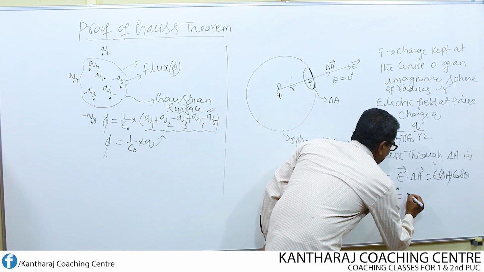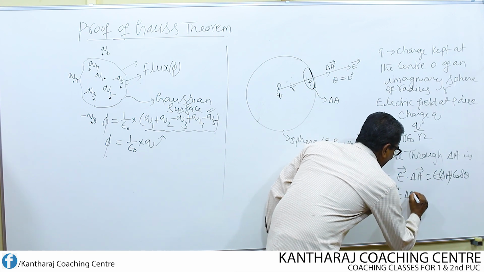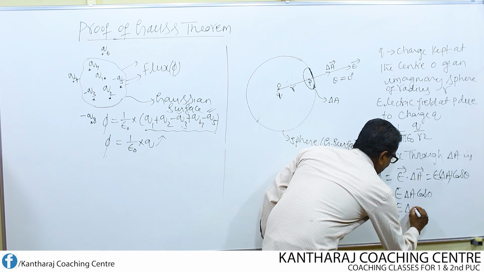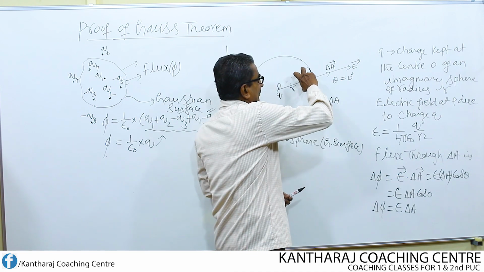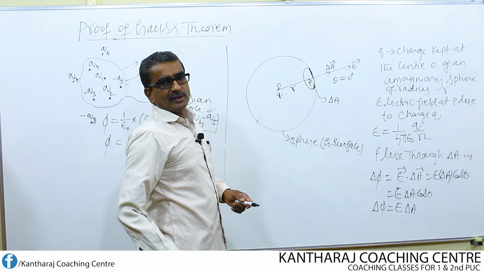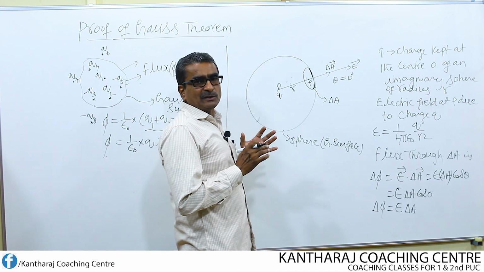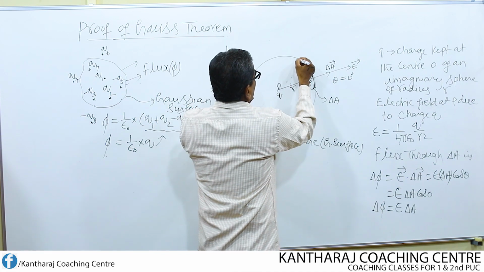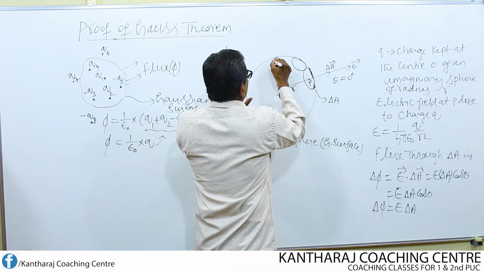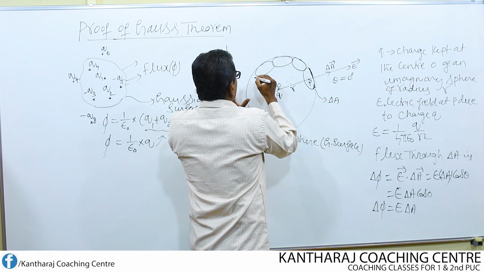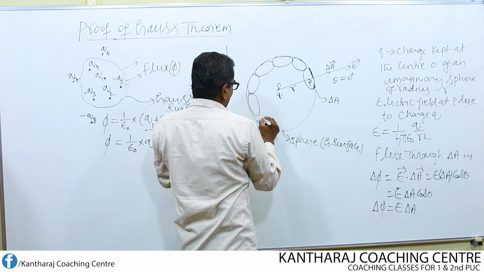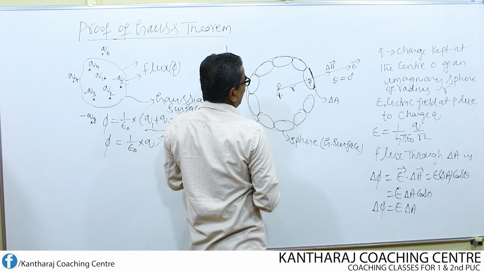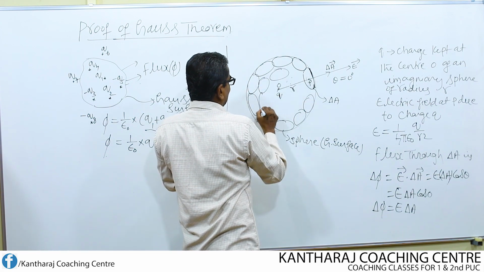Therefore, we get E into delta A into cos 0. That means delta phi is now equal to E into delta A. So this is the amount of flux coming out only through this area. Now I am going to find the flux coming out from the entire surface of this sphere. I can imagine the entire surface of the sphere to be made up of a number of small, identical area elements, each equal to delta A like this.